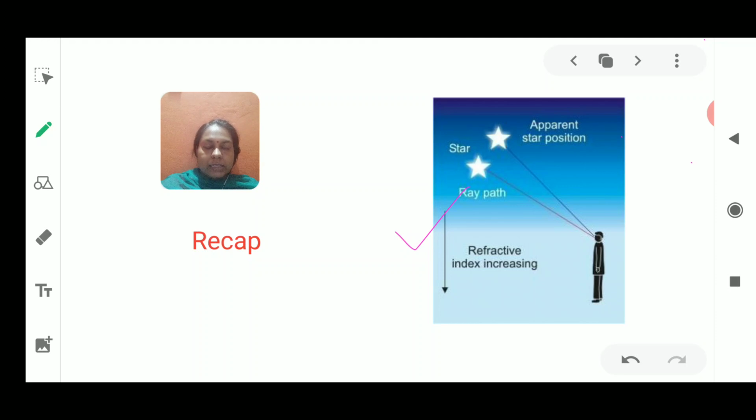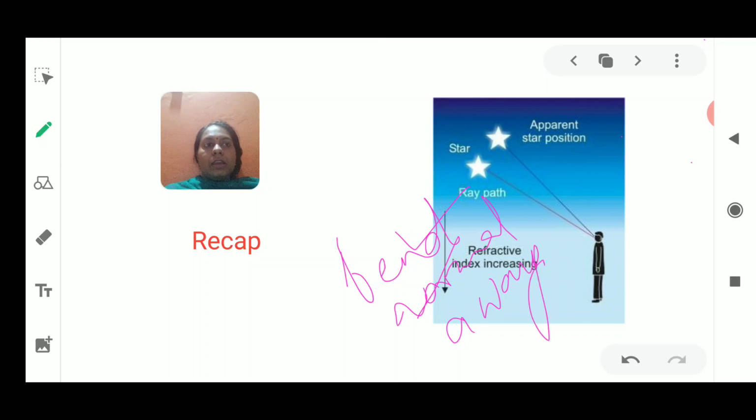And as we can see, each and every layer has different densities, due to which the light rays traveling from the stars come and refract from each and every layer of the atmosphere. Sometimes the light bends towards the normal, and sometimes it bends away from the normal. So both of these are the cases where the light rays enter through the atmosphere.